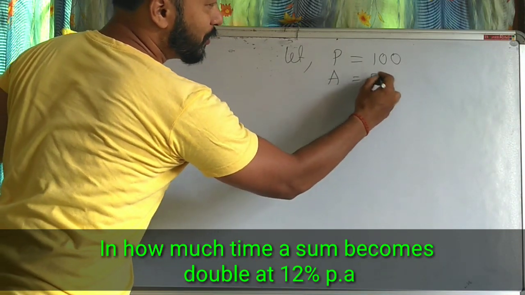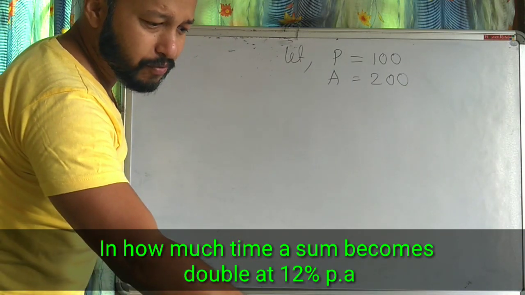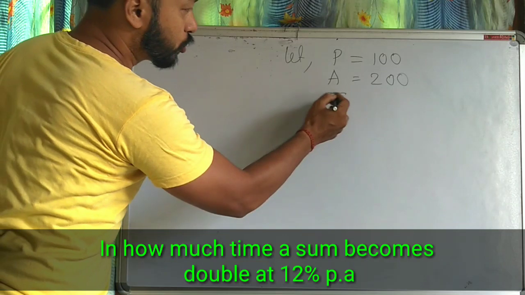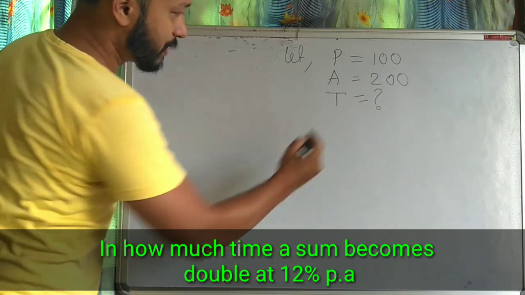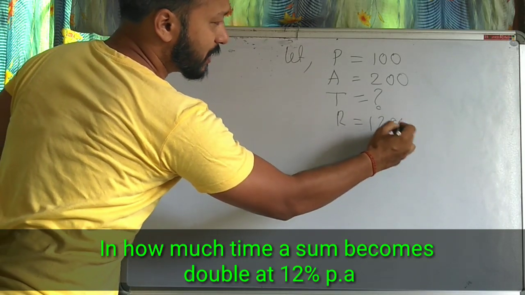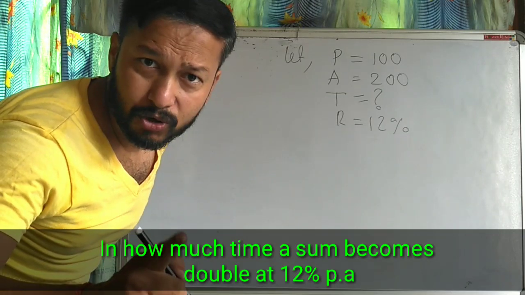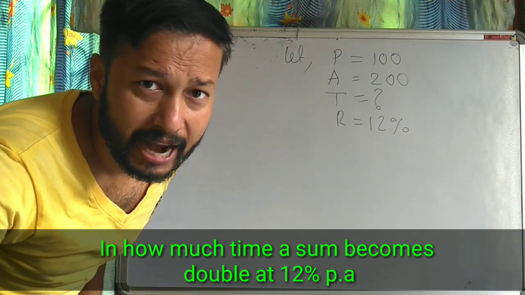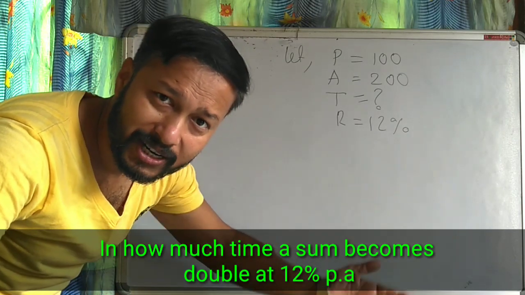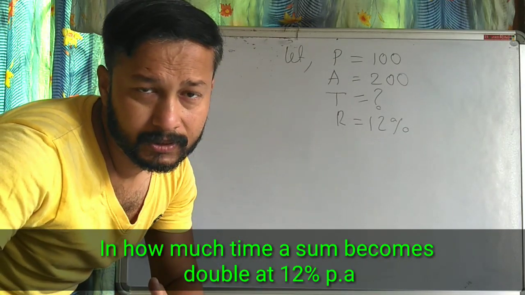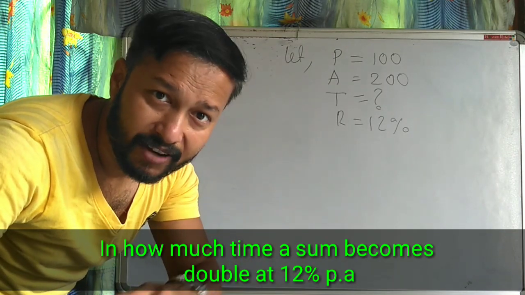So amount equal to 200 rupees. What have we to find here? We have to find how much time. So time equal to question mark. The rate is given? Yes, 12%. R equal to 12%. It's given. One more thing, don't be confused. In this question, principal and amount are not given. But I am considering principal as 100, amount as 200. Why 100 and 200 have I taken? Because the money gets double.